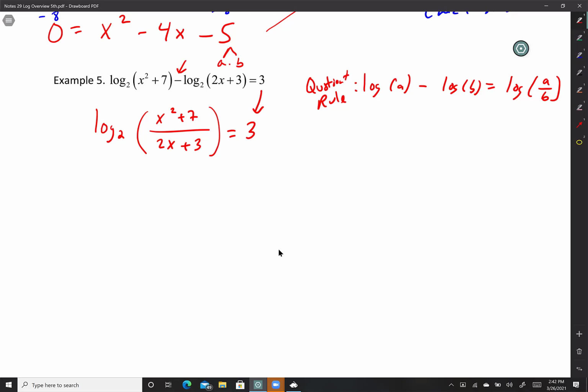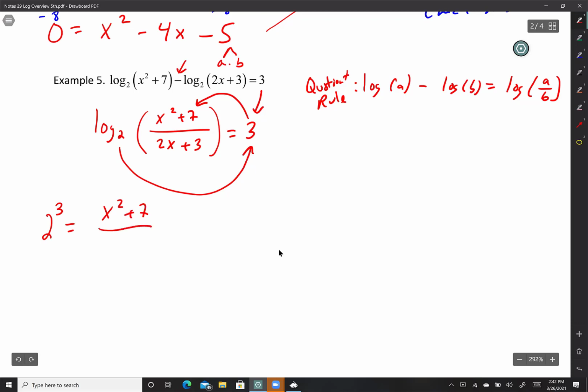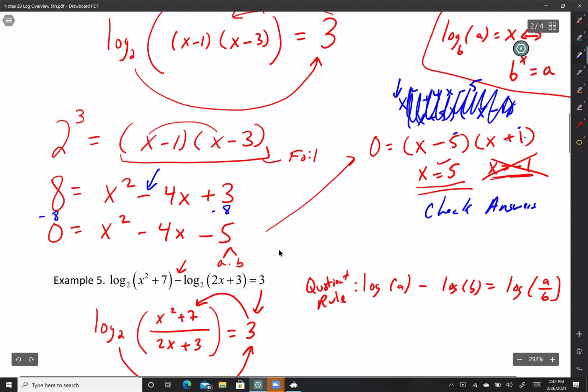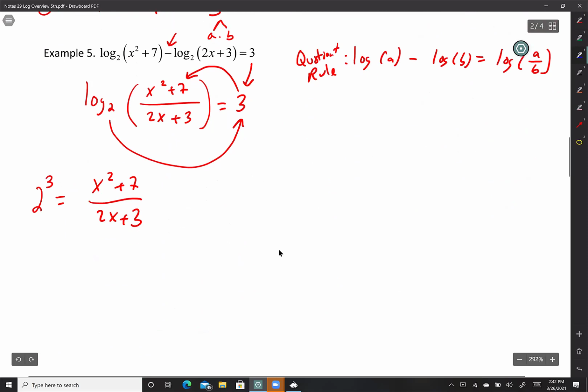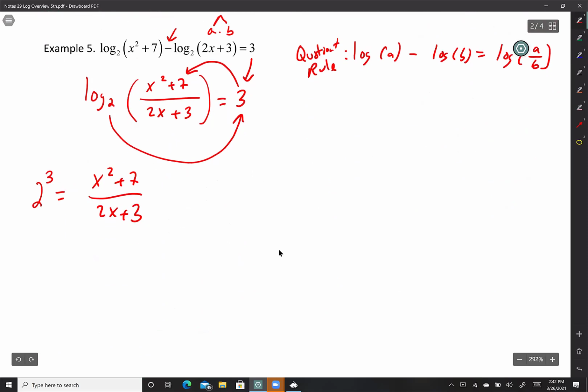All right, perfect. So now what I do, guys, I'm just going to turn this into an exponential. So I'm just going to go 2 to the power 3 equals that expression. 2 to the power 3 equals x squared plus 7 over 2x plus 3. And Chavez, you must really like 2 to the power 3 a lot. No, not necessarily that I like it. It's just that you're seeing 2 to the power 3 over here as well. It's something that you can calculate really simple that everyone understands that we don't need a calculator for. So 2 to the power 3 is 8. So I'm going to rewrite it as 8 equals x squared plus 7 over 2x plus 3.